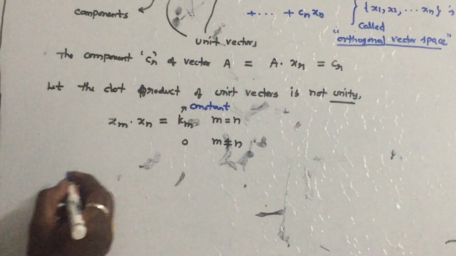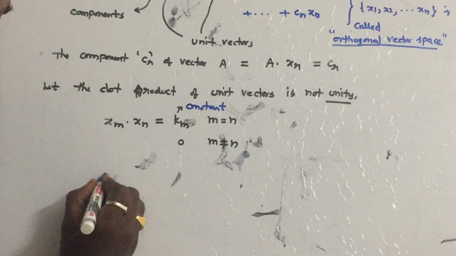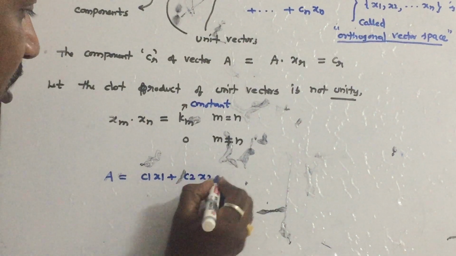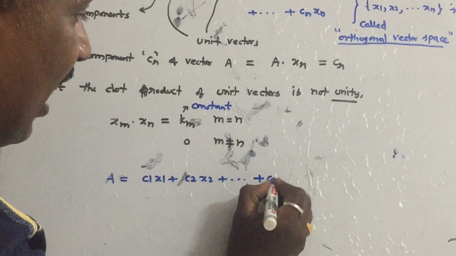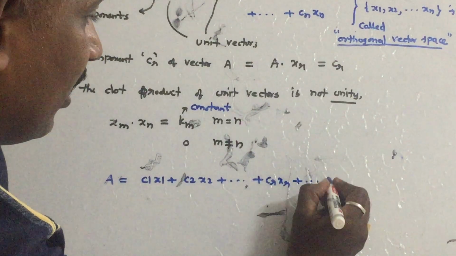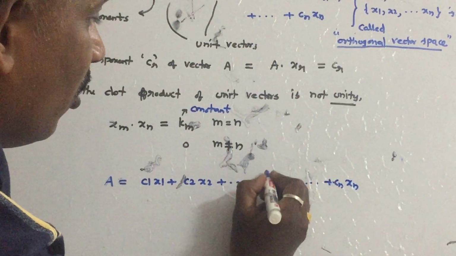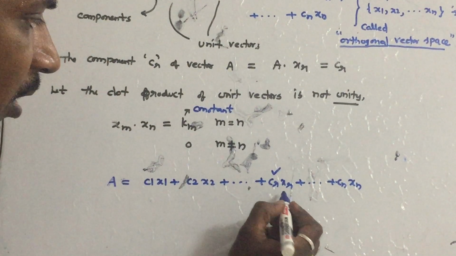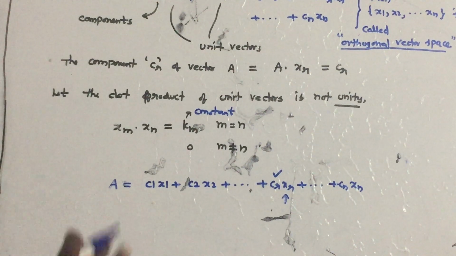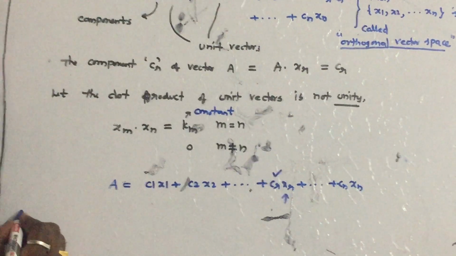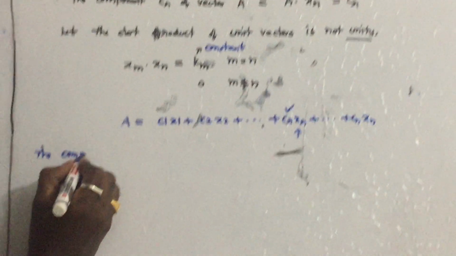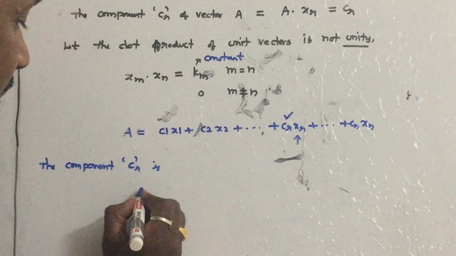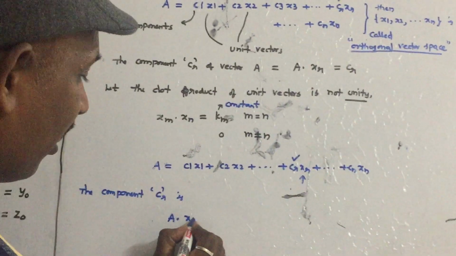Now, what is our A here? C1 x1, C2 x2 plus so on, Cr Xr plus so on, Cn Xn. In order to get the component Cr, what do we have to do? We have to take the dot product with this vector on both sides. So the component Cr: let us make A dot Xr.